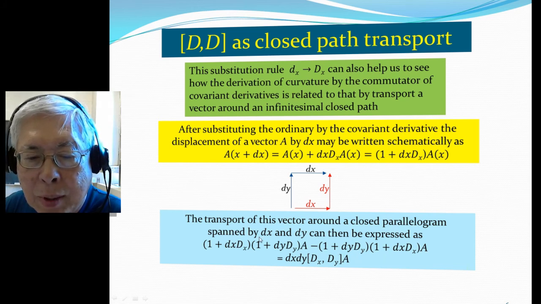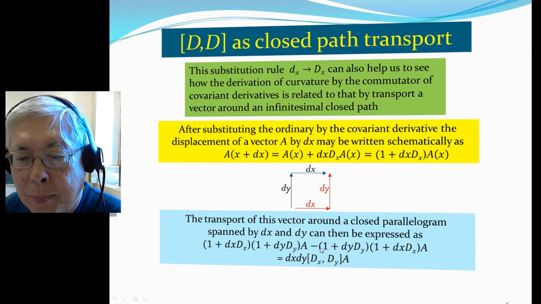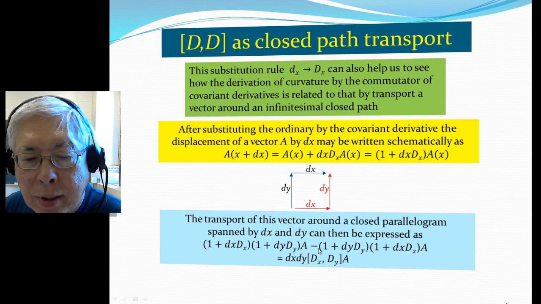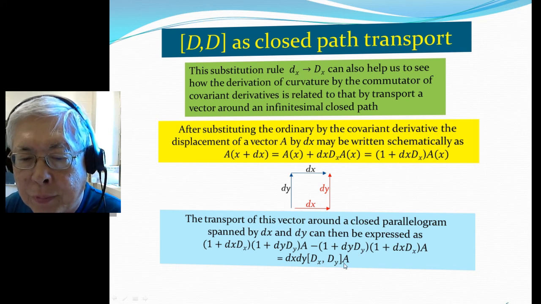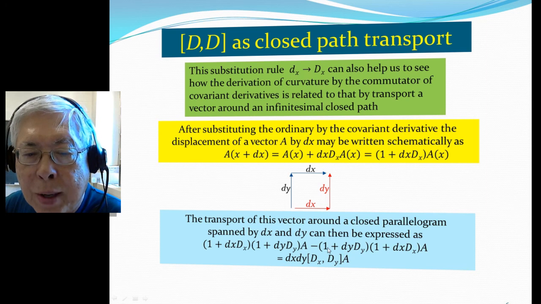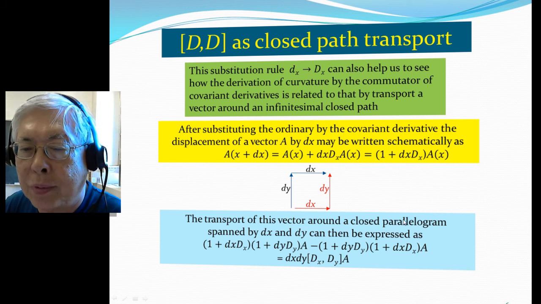And when you subtract them, of course the 1 terms cancel, and also the linear terms cancel. So D_x here cancels the minus D_x. So only the quadratic term survives, which has dx dy, and this becomes the commutator of covariant derivatives acting on A. So therefore, the parallel transport of a vector through a closed path is closely related to the idea of the commutator of covariant derivatives.